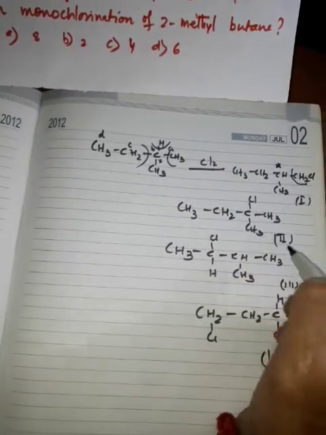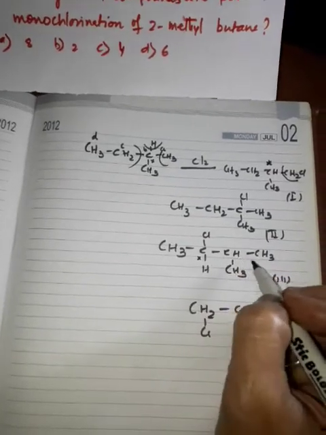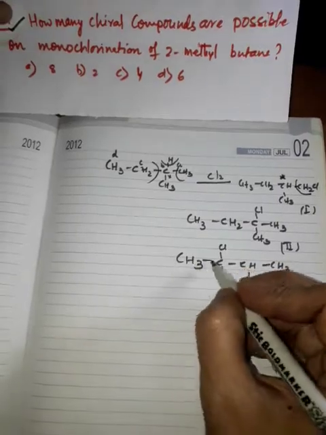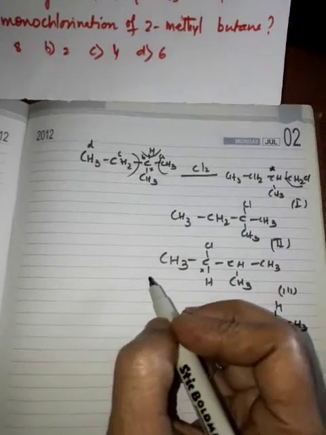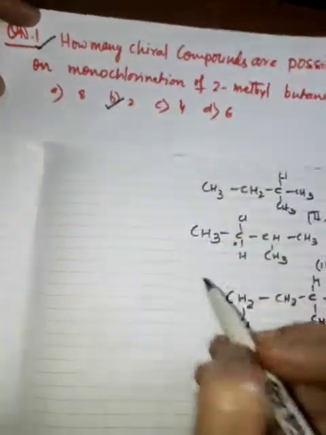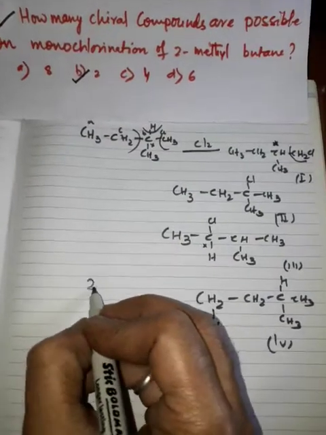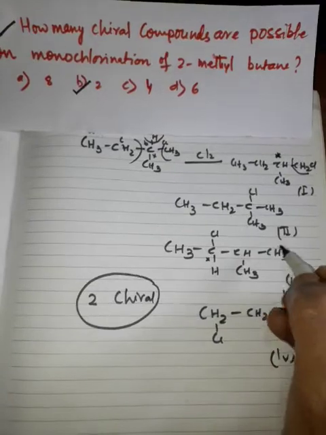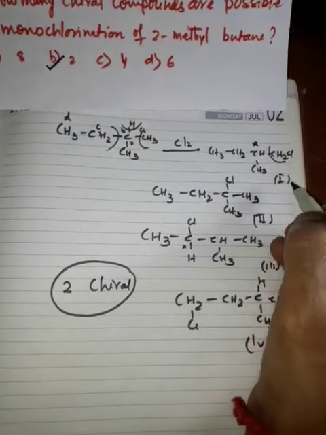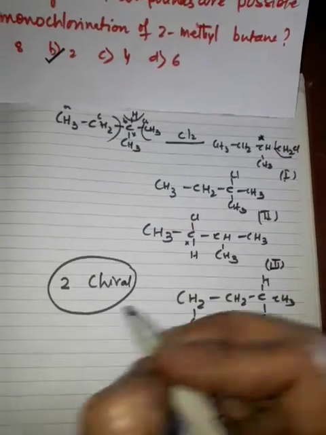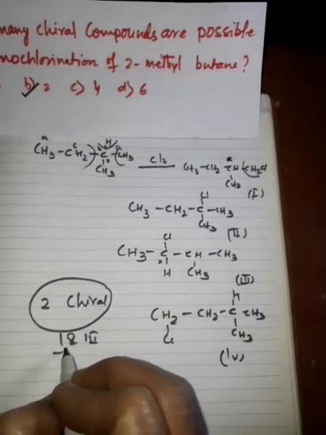Another chiral atom, where is chirality? This will be a chiral compound, because it contains 4 different groups attached to it. So how many chiral compounds are possible on monochlorination of 2-methylbutane? The answer would be 2. Only 2 compounds are chiral. Which ones are chiral? The first and the third are chiral compounds.